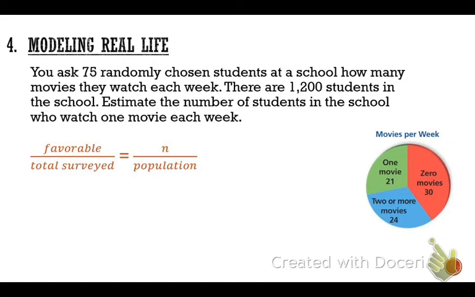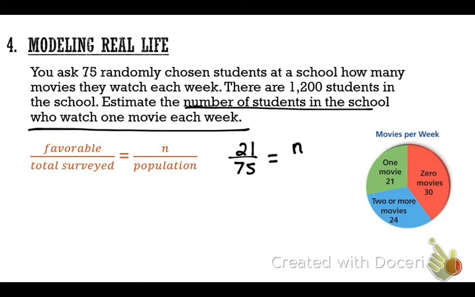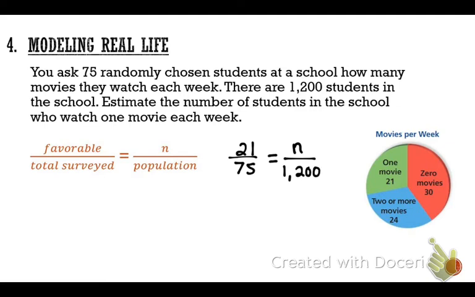21 of them watch one. So let's write it over here. Over the total survey, how many total people did we survey? 75. We surveyed 75 people in the school, equals n. Remember, n stands for the number of the students in the school who watch one movie a week. We're trying to find that out. So right now, that's our mystery n. We don't know it. Over the population, how many total are in the school? 1,200. Does anyone have a clue how I will identify what that n is?